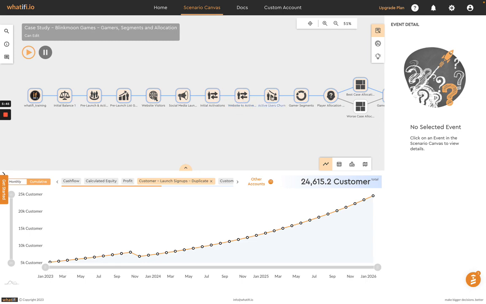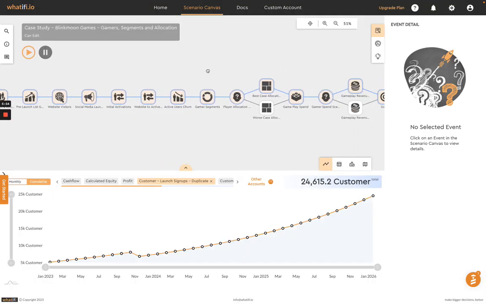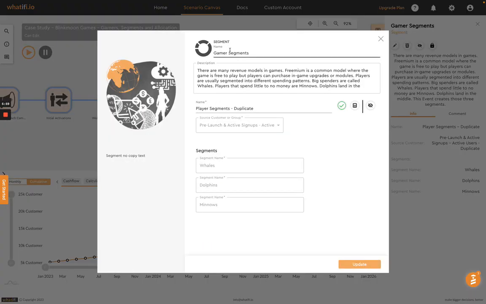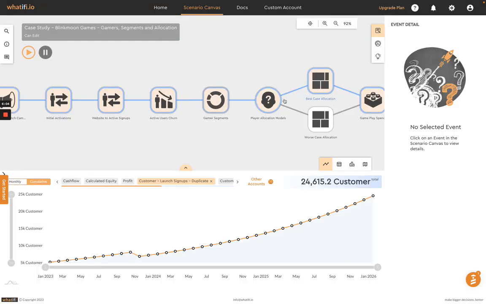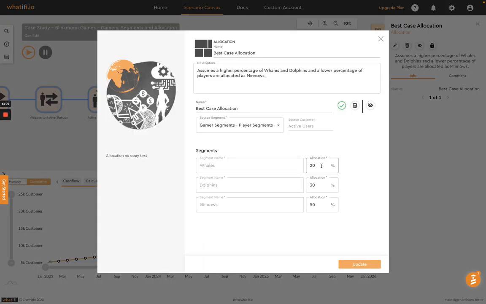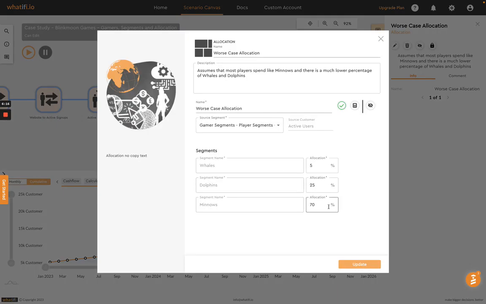In gaming, players do churn out. So here we are modeling what if 3% of all of our active signups churn out every month of the game. And then we get into our segments again. As before, we have our gamer segments, which we're establishing in our segment event of whales, dolphins, and minnows. And then we have those two scenarios. Again, we have our best case scenario, which assumes a larger distribution of whales and a smaller distribution of minnows overall. Or we have our worst case scenario, where there are a lot more minnows and a lot fewer whales that